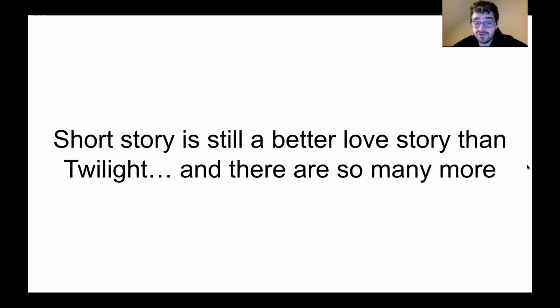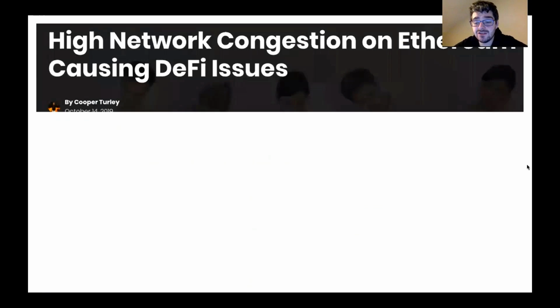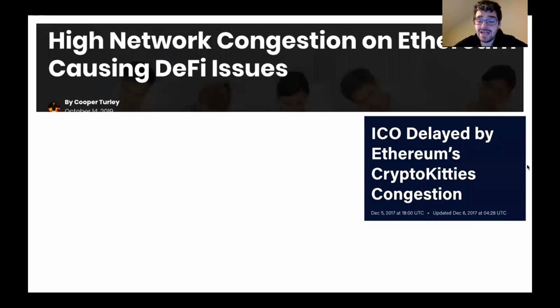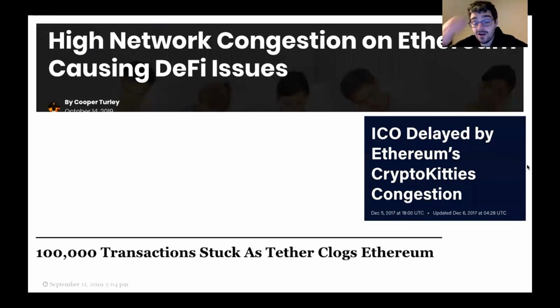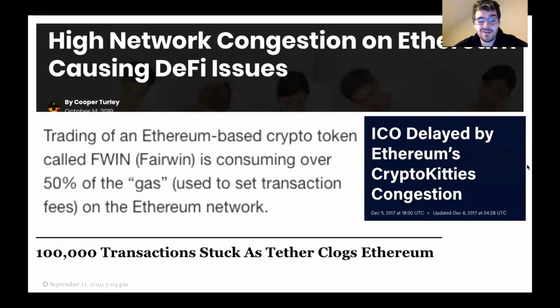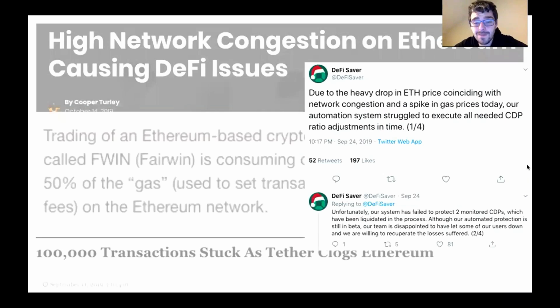So in this short story, while it's still a better story than Twilight, there's so many stories like this around dealing with Ethereum transactions. There's loads of examples of high congestion in 2019 with DeFi issues. There's ICOs that were delayed because of the CryptoKitty congestion. 100,000 transactions got stuck last year when Tether joined the network. When you have these crazy gambling games like Fairwin, they use up 50% of all gas on the network.